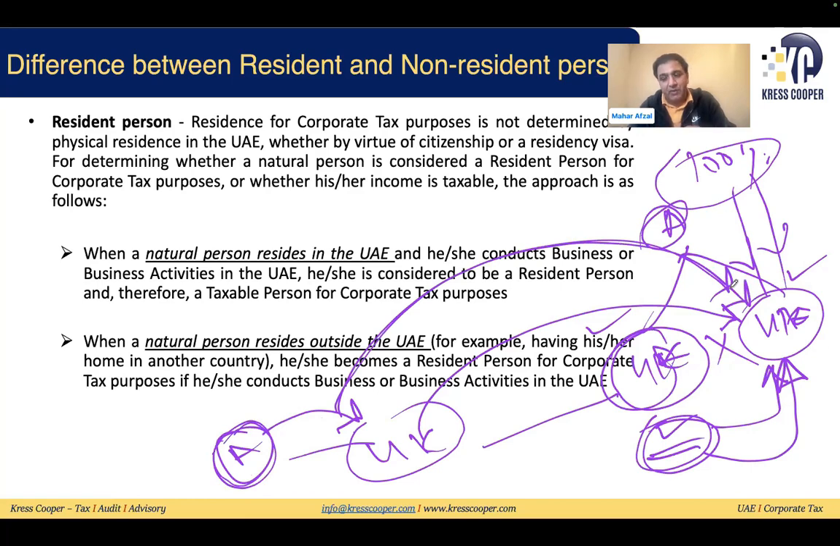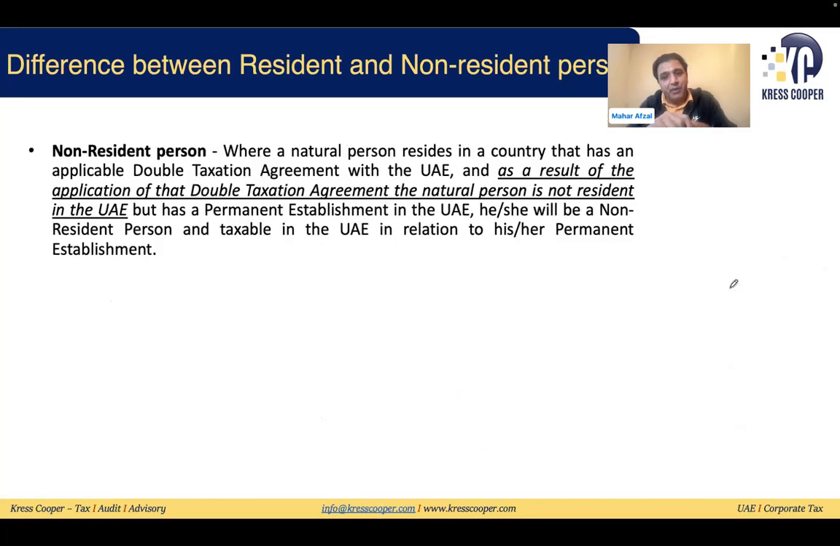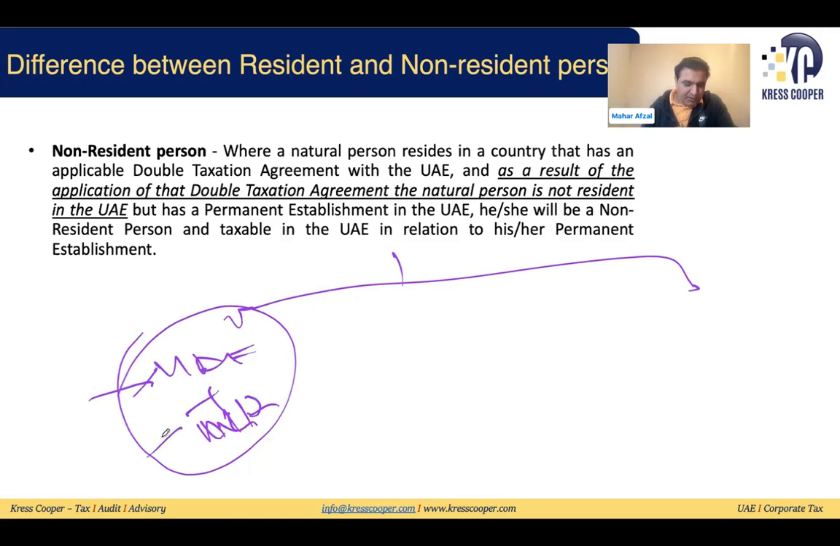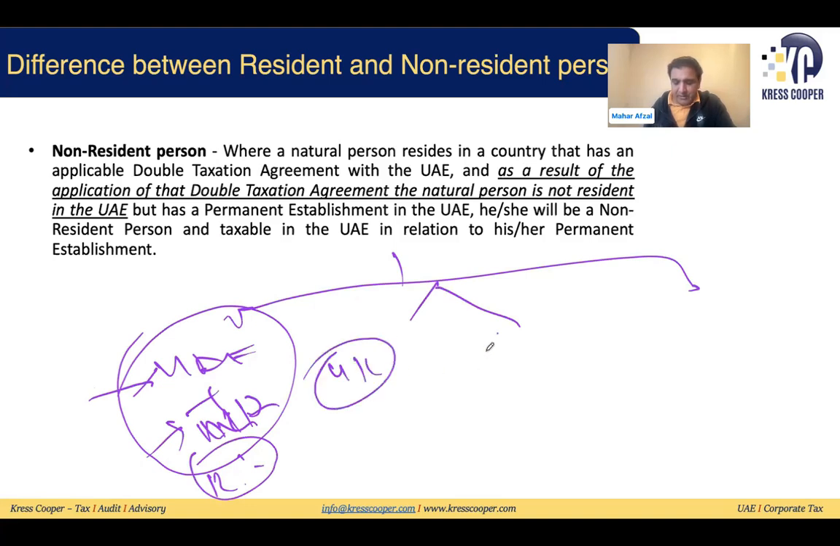So let me clarify once again. What are the possibilities? The possibilities are UAE, UK. Living in the UAE, conducting business in the UAE: resident in the UAE. The next possibility: living in the UK, conducting business in the UAE, there is no double tax treaty, still it will be considered as 100% resident of the UAE.